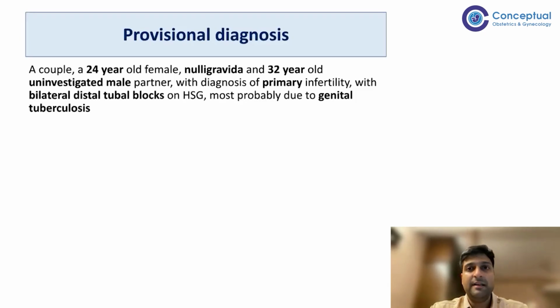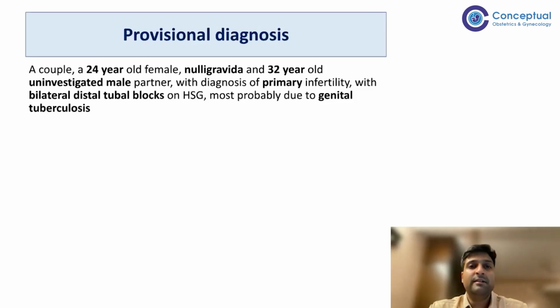She does not have dyspareunia or dyschezia, or symptoms of endometriosis. So the only factor which comes into the picture is genital tuberculosis, because she also has a past history of pulmonary tuberculosis approximately 14 years back.